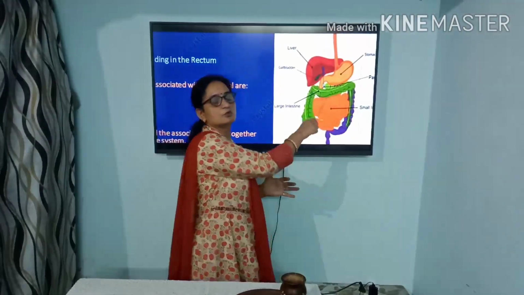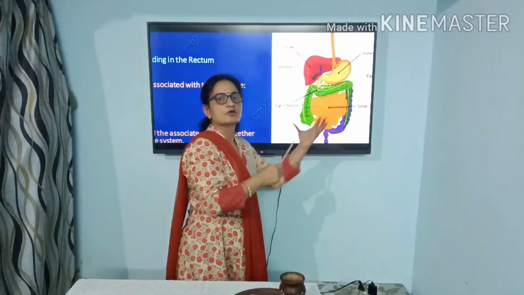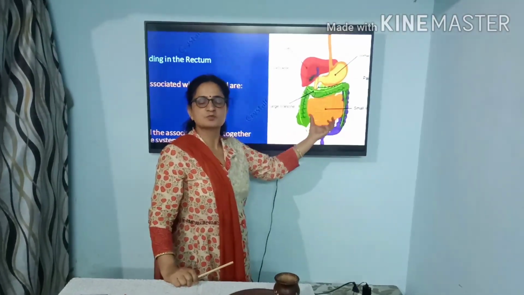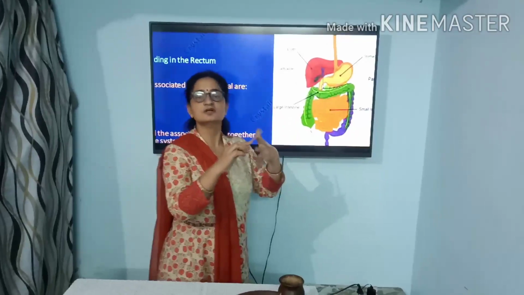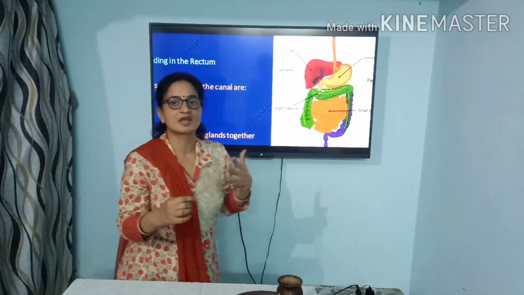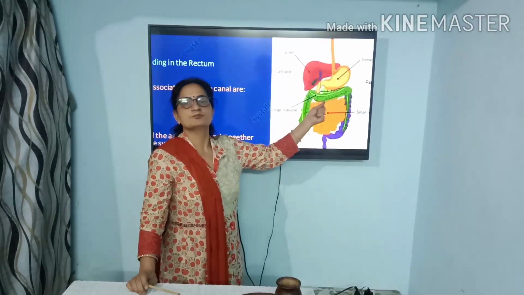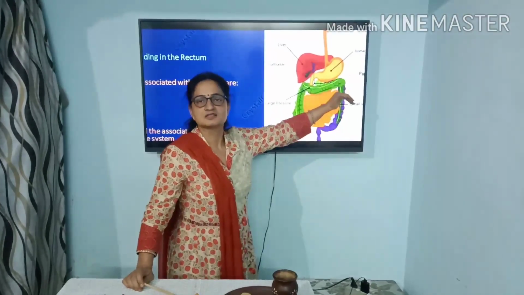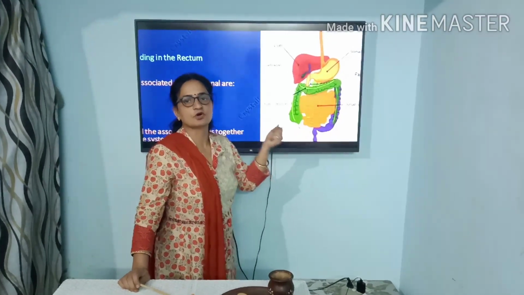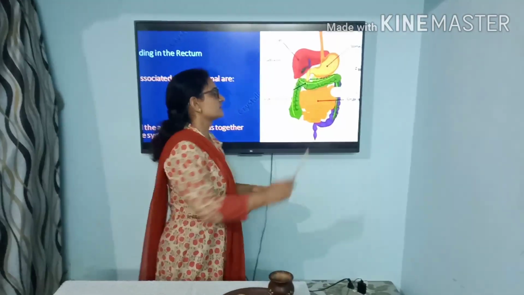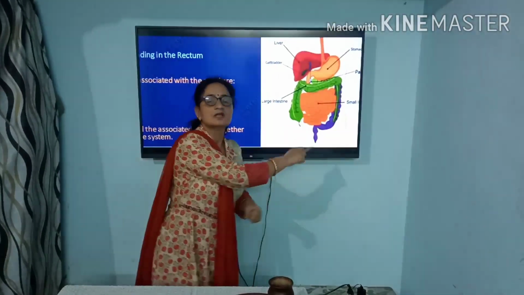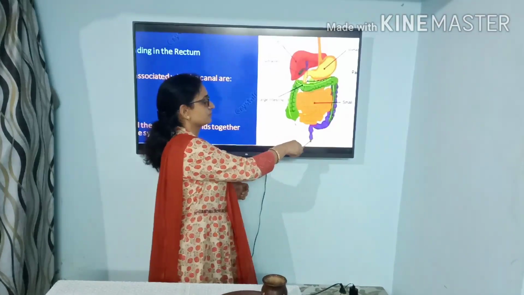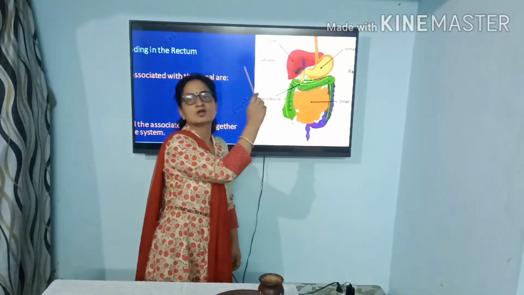Here in the small intestine only, the absorption of these nutrients takes place, through the blood capillaries which are present in the small intestine inner wall, just above the finger-like projections called villi. So the nutrients are absorbed by our body, and the rest of the semi-solid waste is passed into the large intestine, where the absorption of water and salt takes place, and the rest of the waste is passed into the last part of the large intestine, that is rectum, and from time to time it is expelled from the body through the last opening, which is called the anus.